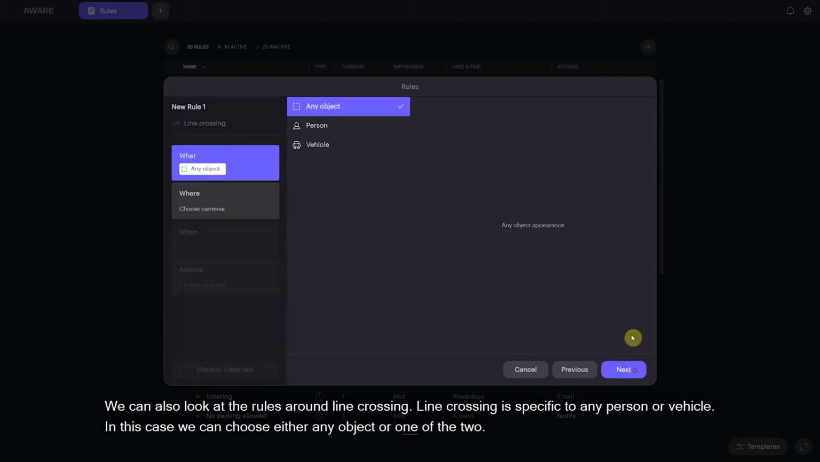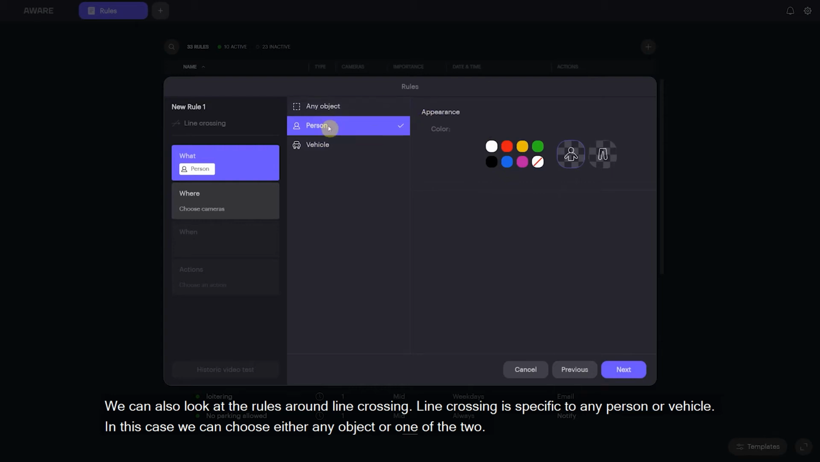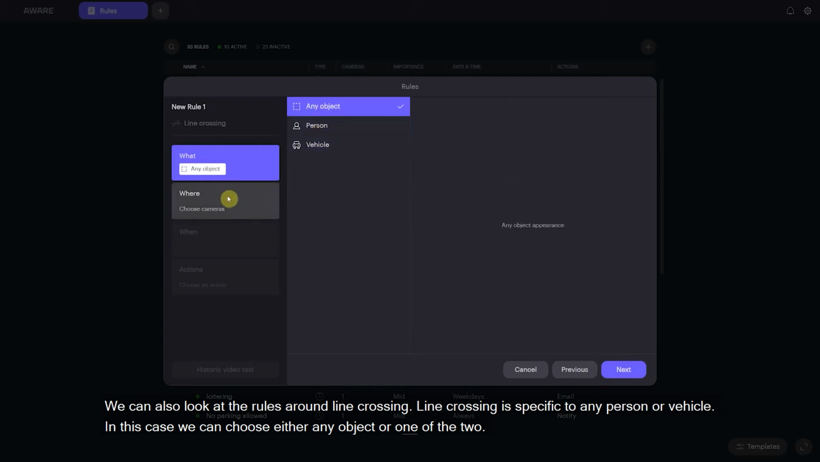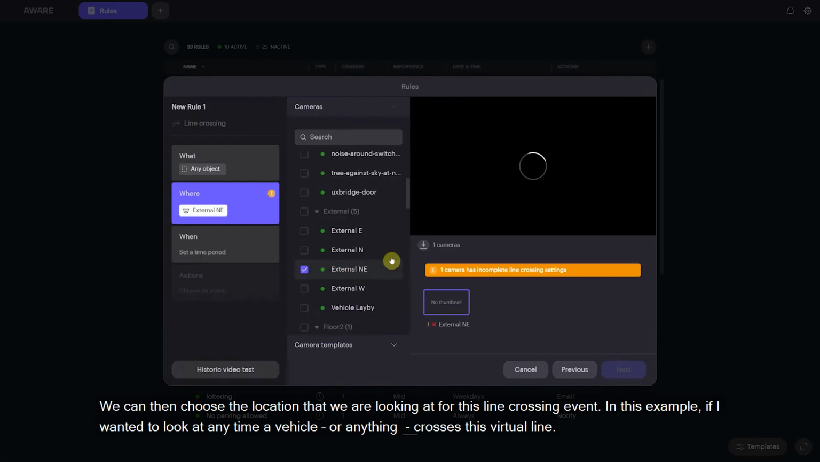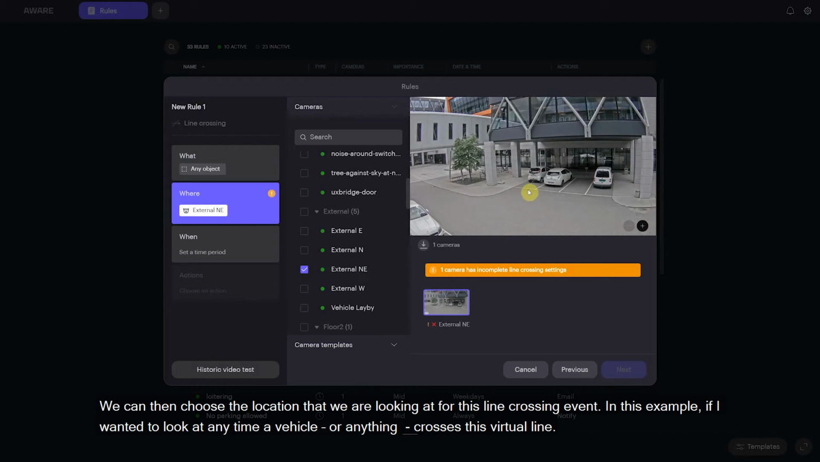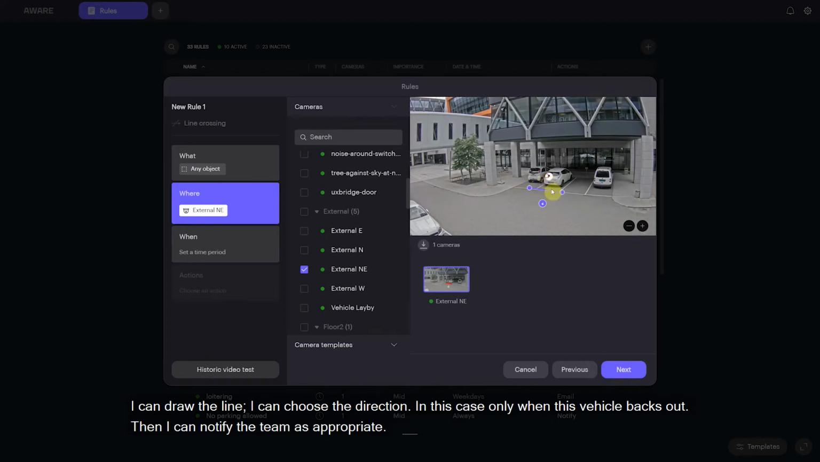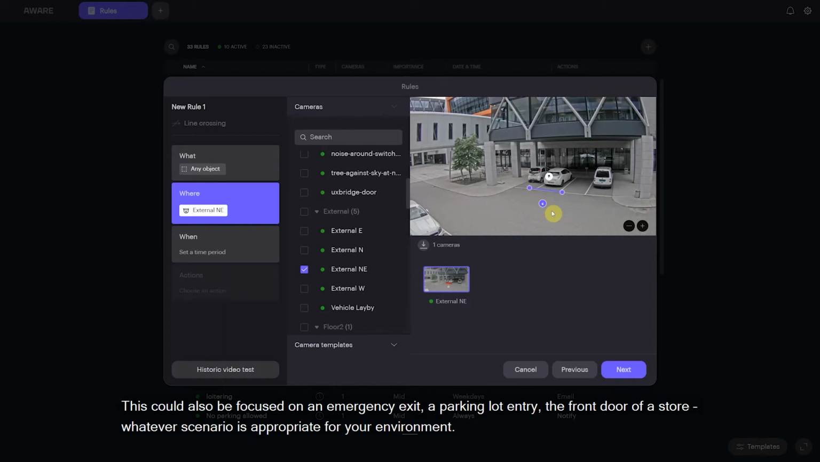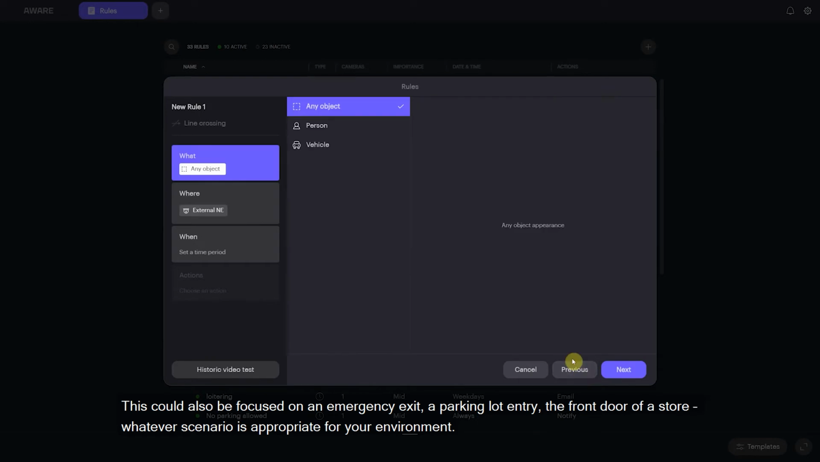We can also look at line crossing. So line crossing is specific to any person or vehicle. In this case, we can choose either any object or one of the two. And then we can choose the location that we are looking for this line crossing event. So in this example, if I wanted to look at any time a vehicle or anything crosses this virtual line, I can draw that line. I can choose the direction of travel. So in this case, only when this vehicle backs out, then I can notify the team as appropriate. So this could also be focused on an emergency exit, a parking lot entry, the front door of a store, whatever scenario is appropriate for your environment.